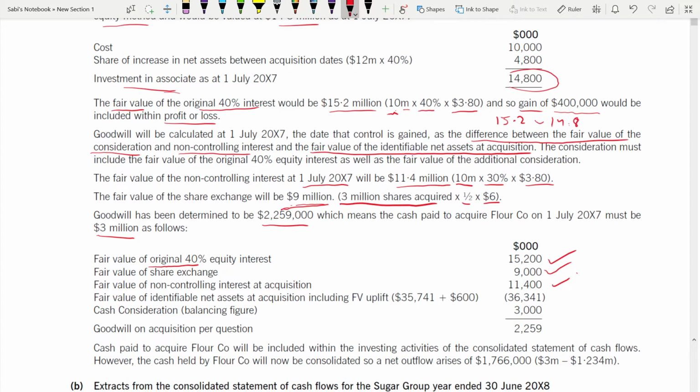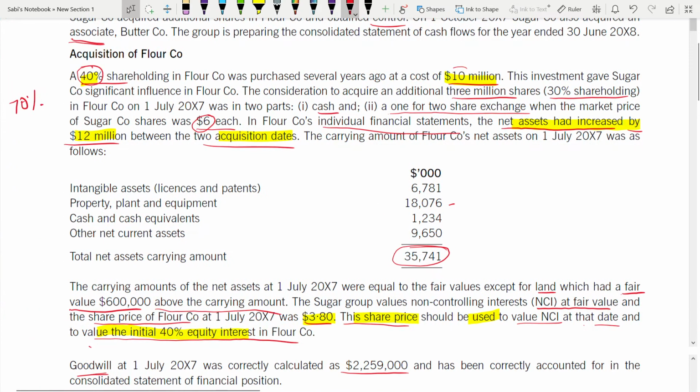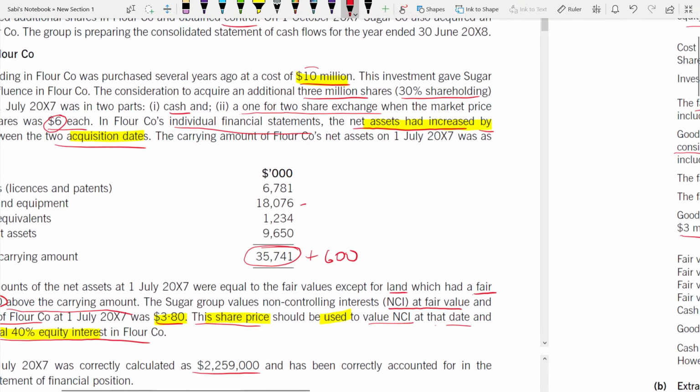Here also you have to do a little working. 35,741 plus 600. 35,741, it is this fair value. Plus 600. You have to add 600. Why? Because they told that land will exceed the carrying amount. That's why.